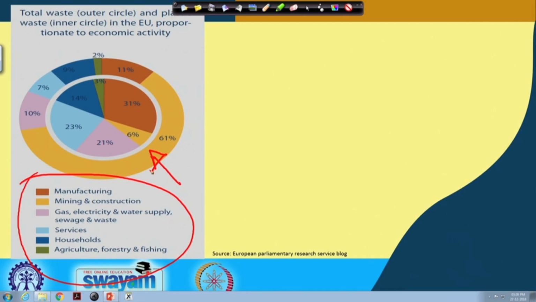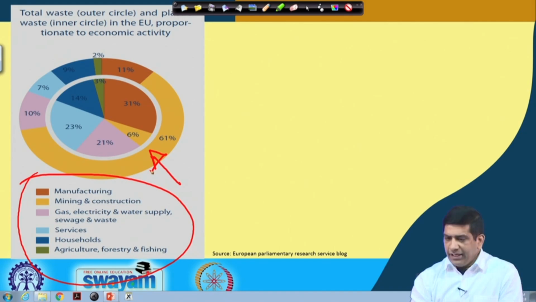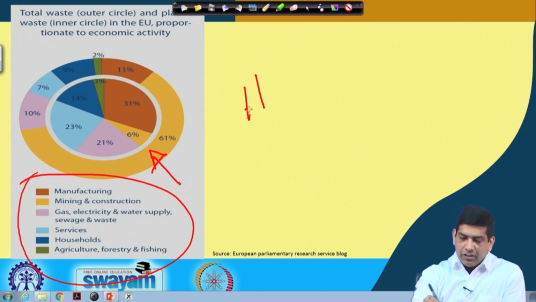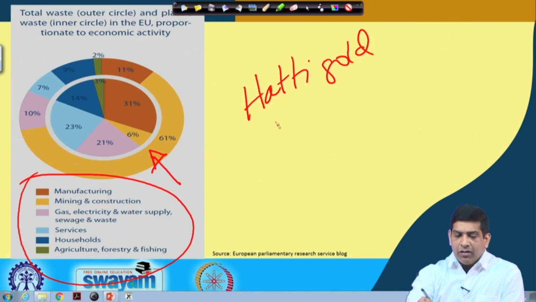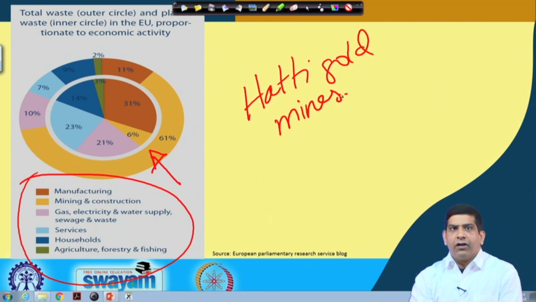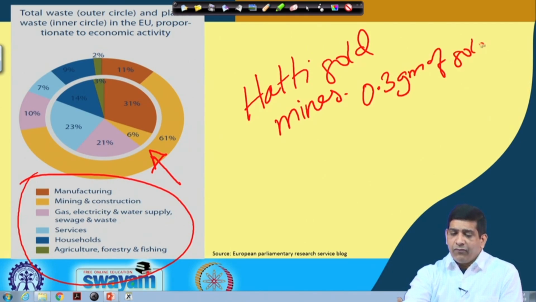And recently we visited the Hutti gold mine, which is in the corner of Telangana, Andhra Pradesh and Karnataka. We were in Raichur district, and presently the ore that they are using has 0.3 gram of gold per ton of ore. Think about that.